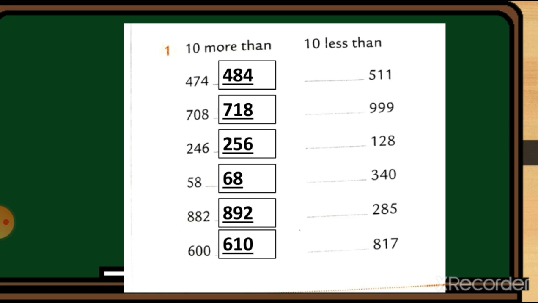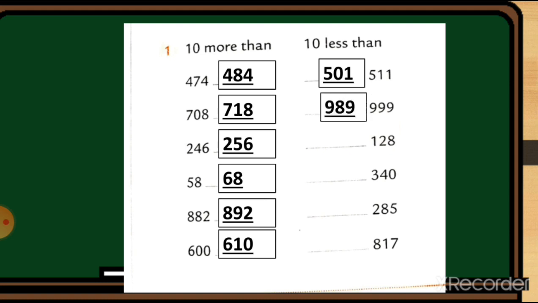Here we add the 10 numbers. Now let's cut the 10 numbers. Let's take away the 10 numbers. Here 511 minus 10. So the number 501 will come. 999. So we cut one number from this 9.